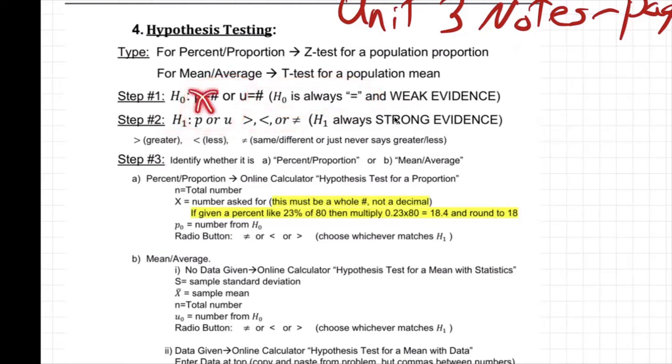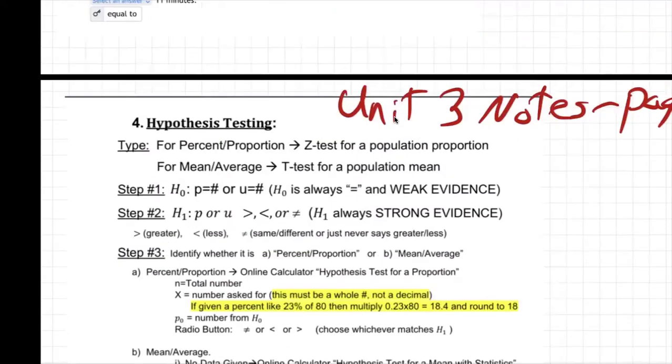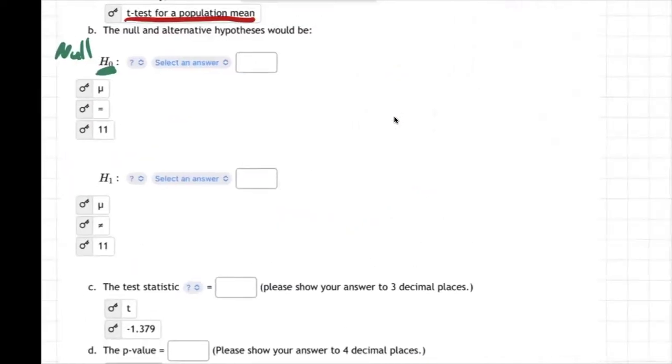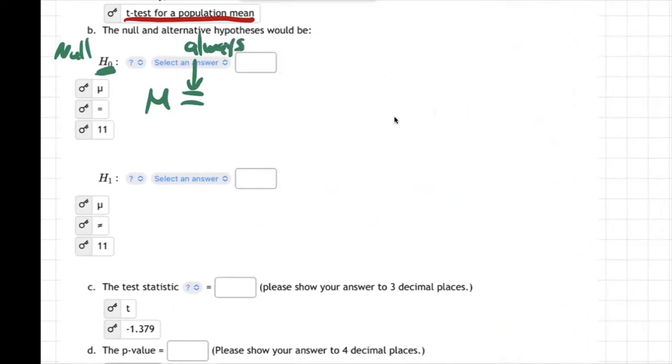Which one is it? Well, not p. This is not a percentage question. This is mu. This is an average question. It's the Greek m. It looks like a u, but it stands for mu, the Greek m for mean, average. So anyway, again, H0 is always equal and H1 is greater, less, or not equal. So let's go back. H0 is going to be mu equal always. And H1 is going to be mu, and it's either going to be greater, less, or not equal. How do we know which one?